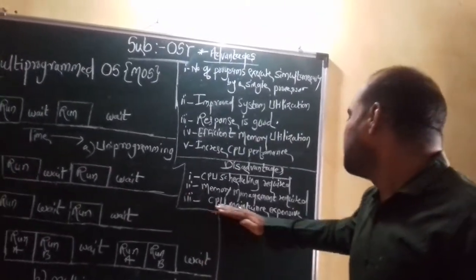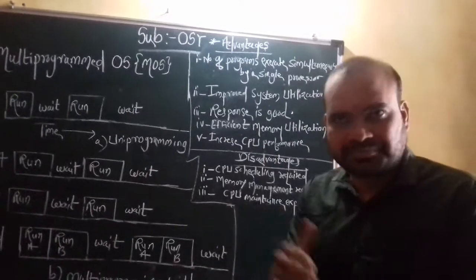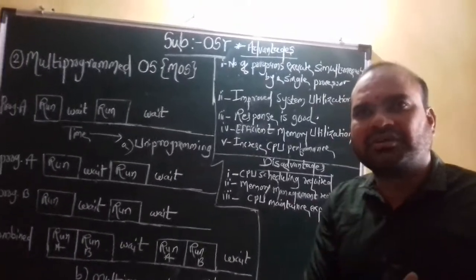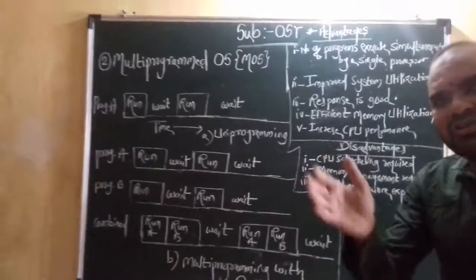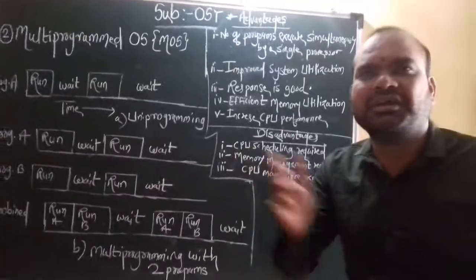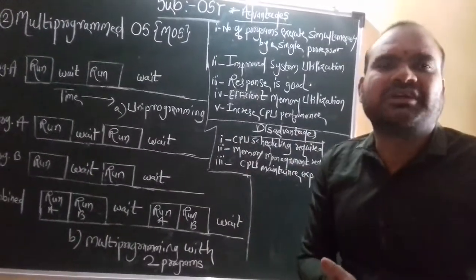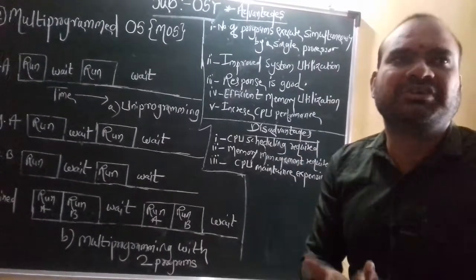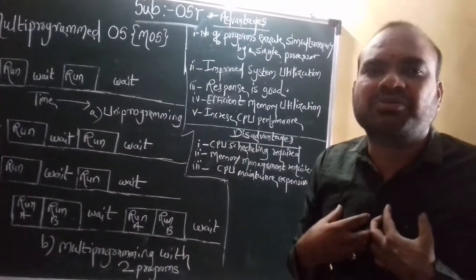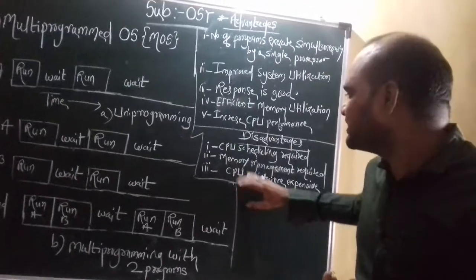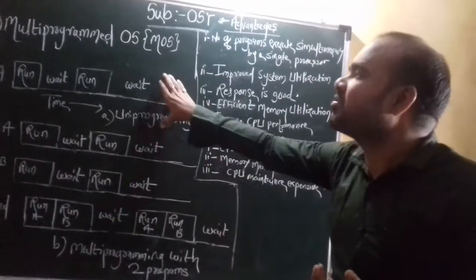Now the last one is that CPU maintenance is expensive. Means continuously a number of jobs or programs reside in the memory. At that time it's quite possible that CPU maintenance is expensive. Means we need to focus on our CPU for maintenance. That is exactly the disadvantages of a multi-program operating system.